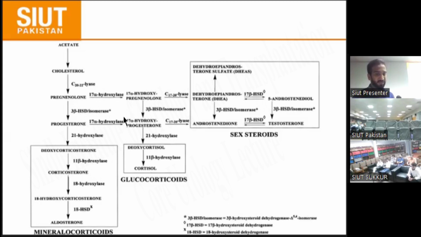And there is another enzyme, 3 beta hydroxysteroid dehydrogenase, 3 beta HSD. If there is a deficiency of this enzyme, then the sex steroid, glucocorticoid and mineralocorticoid pathways are not formed. Then testosterone is low, cortisol is low, and aldosterone is low. As you already know, cortisol sends a signal to the pituitary gland, and the pituitary gland secretes ACTH. So the patient presents with low aldosterone, low cortisol, low testosterone, and a high ACTH level.